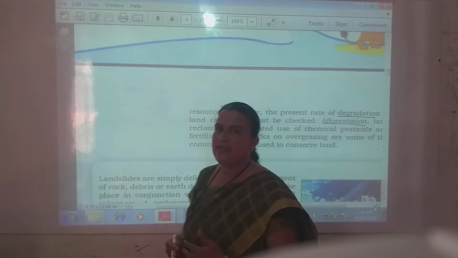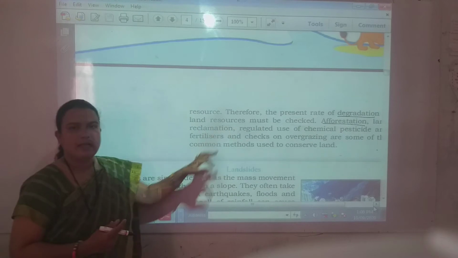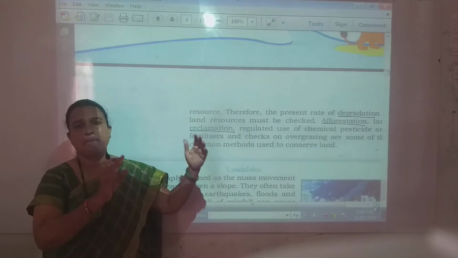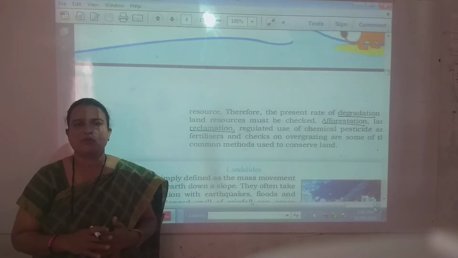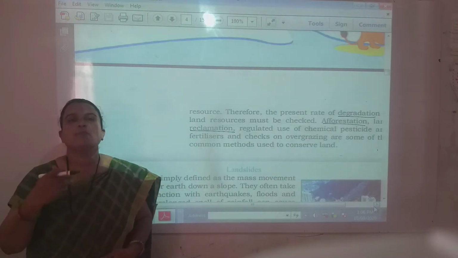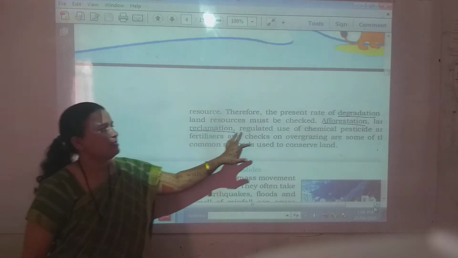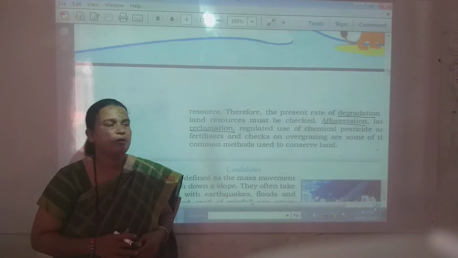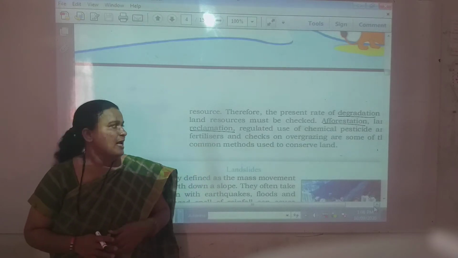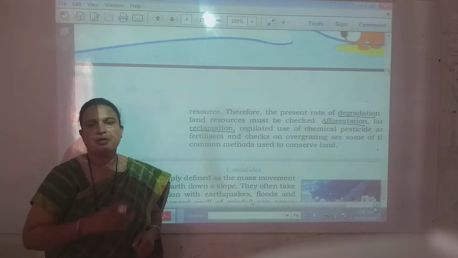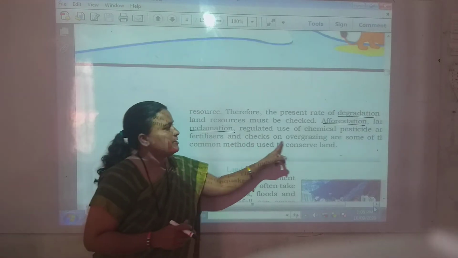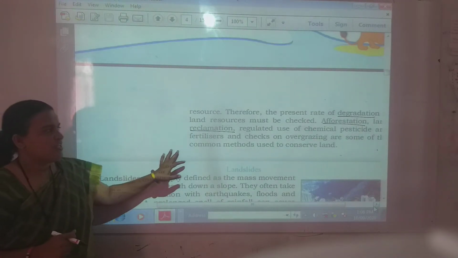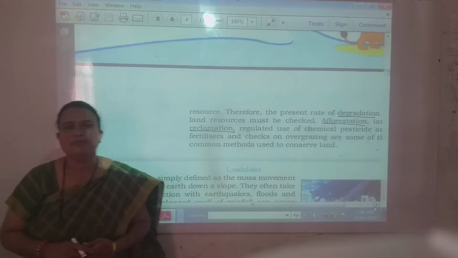Afforestation means planting more trees. Land reclamation means the available land which is bare, barren or not under cultivation, we should make cultivable and more fertile. Then there should be regulated use of chemical pesticides and fertilizers; there should be a check on how much quantity farmers are using. Then checks on overgrazing. Due to overgrazing, soil erosion takes place. So these are some of the common methods to conserve land.